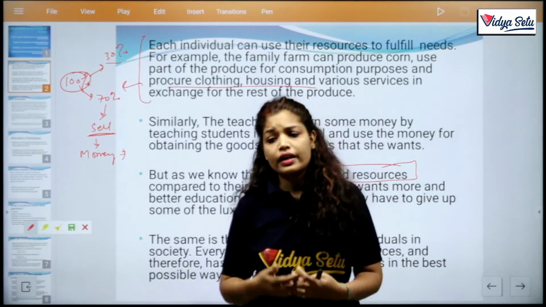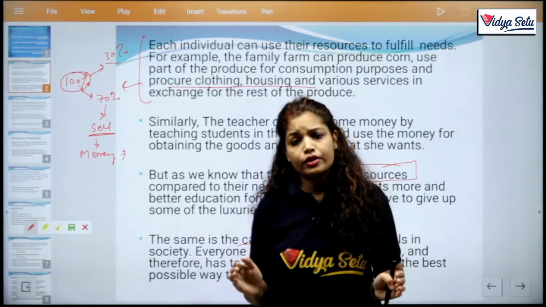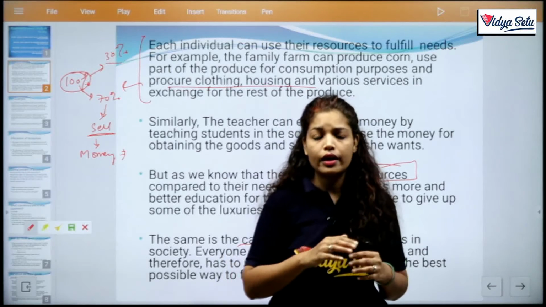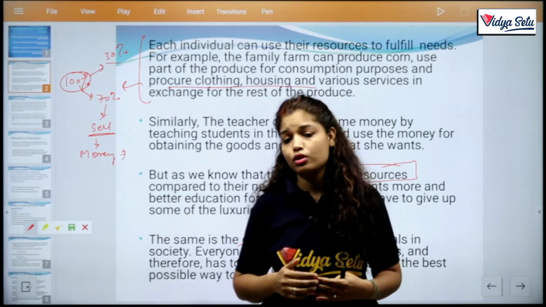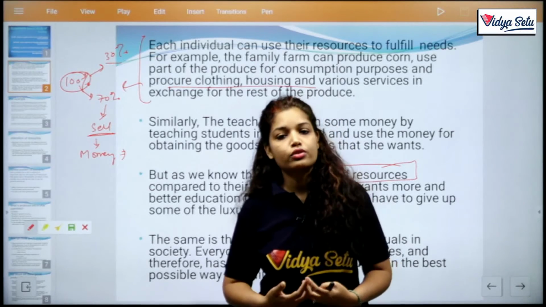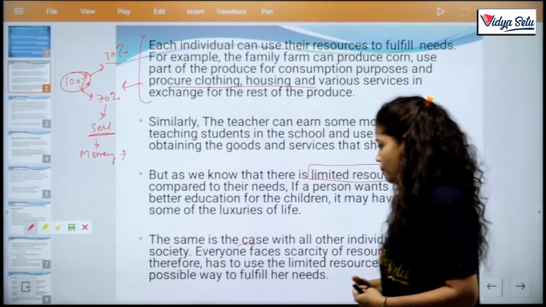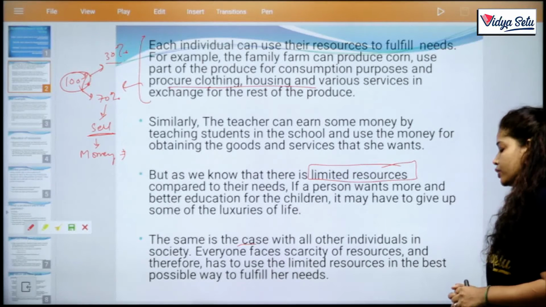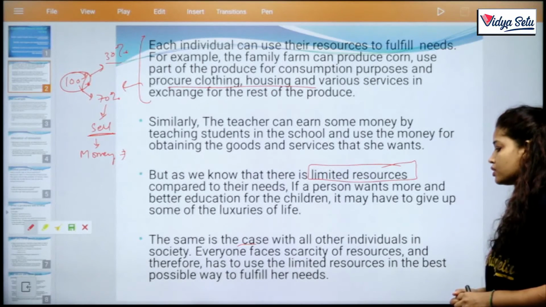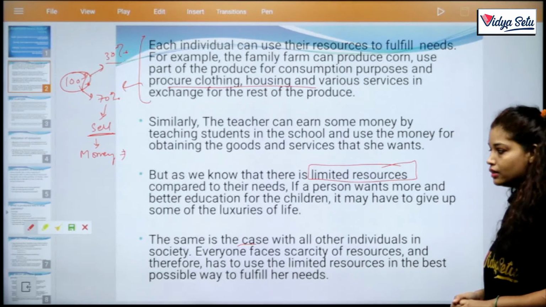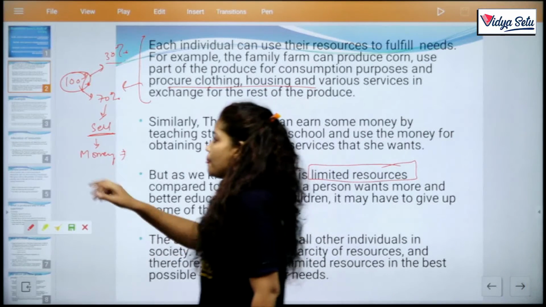So that is why if they have unlimited resources, then they don't want to compromise. But here we have to compromise with our resources because our resources are limited. The same is the case with all other individuals in society. Everyone faces a scarcity of resources and therefore has to use the limited resources in the best possible way to fulfill her needs. Clear? Okay. Next one.